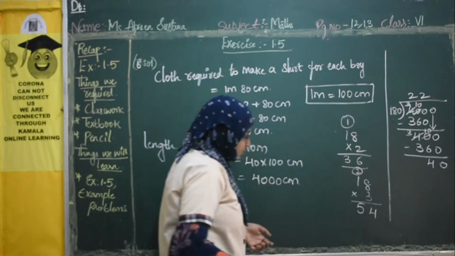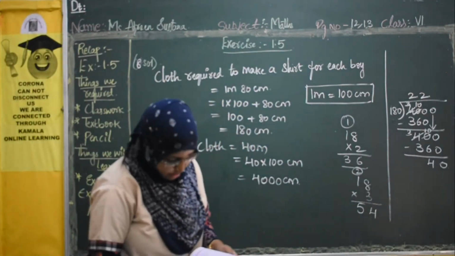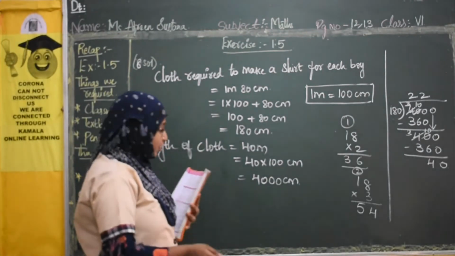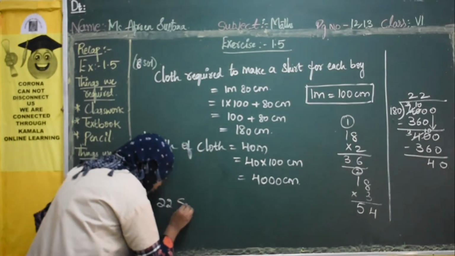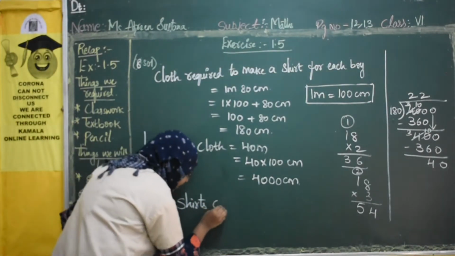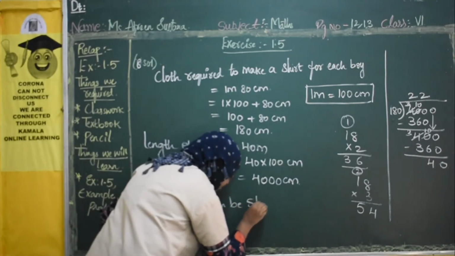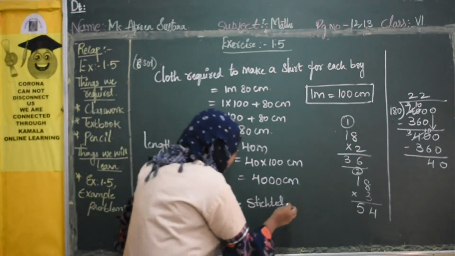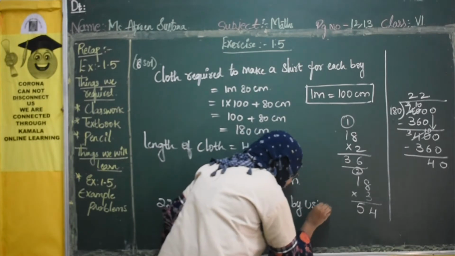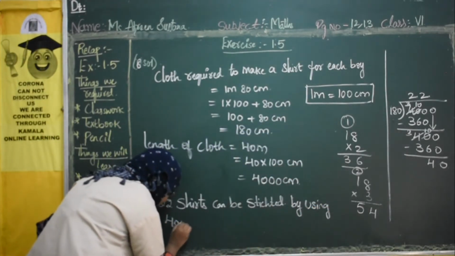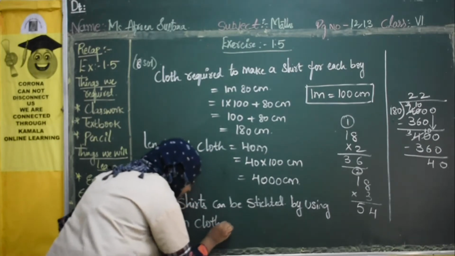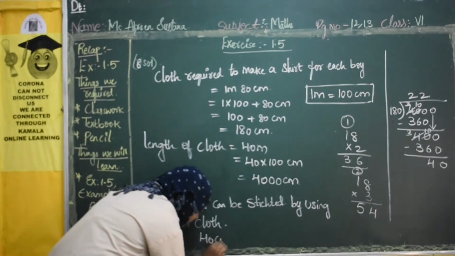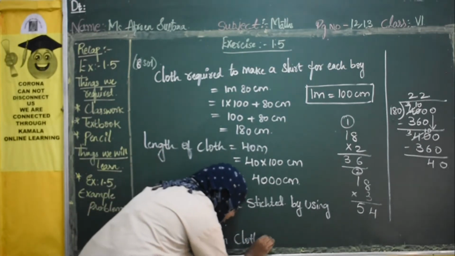Right? So at last what we will write, see how many shirts can the tailor stitch using 40 meter of cloth. So how many can we stitch? 22 shirts can be stitched. 22 shirts can be stitched by using 40 meter cloth. Right? And how much is left over? 40 centimeter cloth is left.